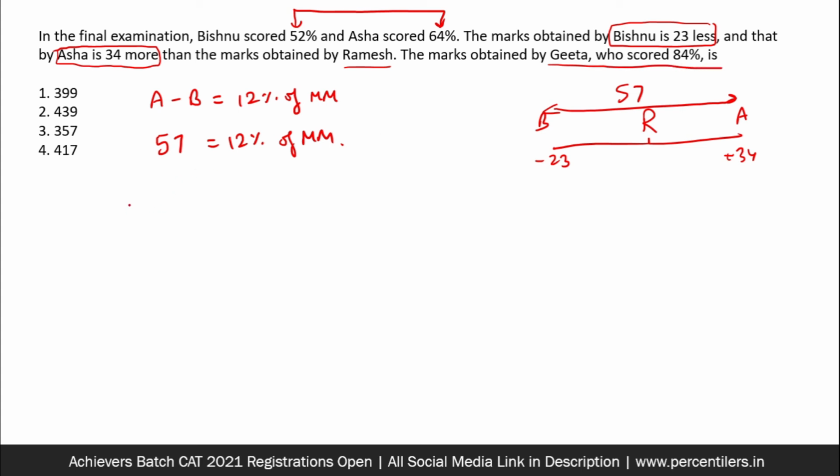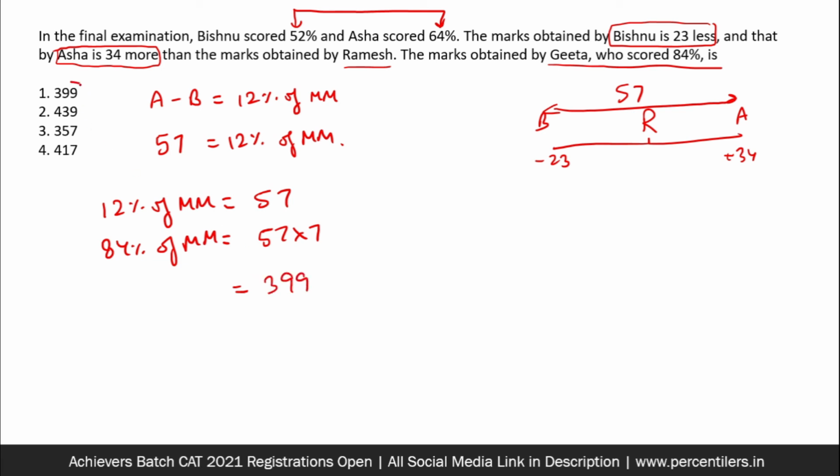So it's simple. 12% of maximum marks is 57. Then 84% of maximum marks is going to be 57 into 7, which is 399. So the first option clearly becomes the answer. You can see how little we had to do to find the answer to this question.